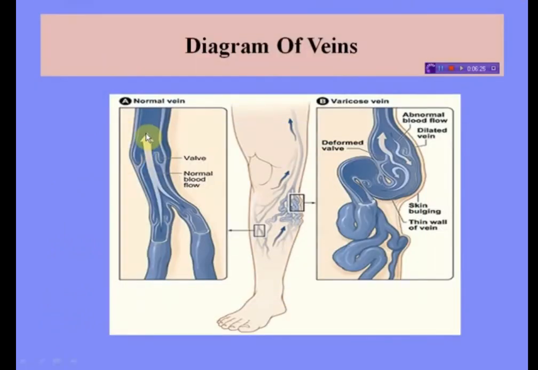This is a normal vein. Here is a valve. This is the normal flow of blood. The valve is open. These are the limb veins. But in varicose veins, see, these are deformed valves. And this is the thin wall of the vein. This is a dilated vein, and here is the abnormal flow of blood. This skin is bulging out. This is called a varicose vein.